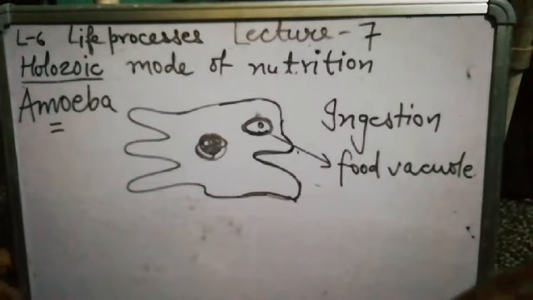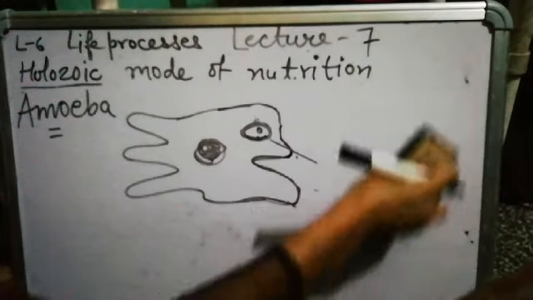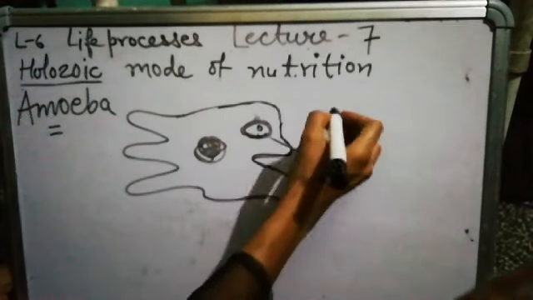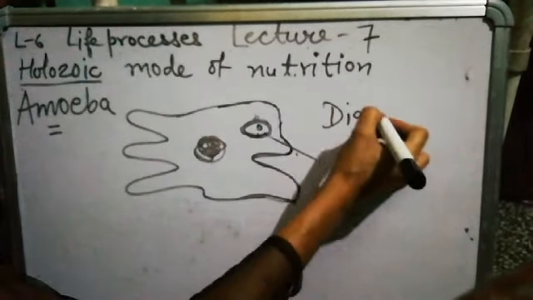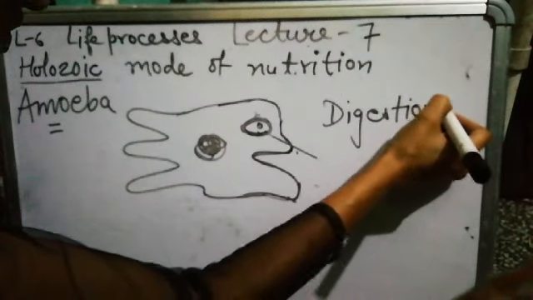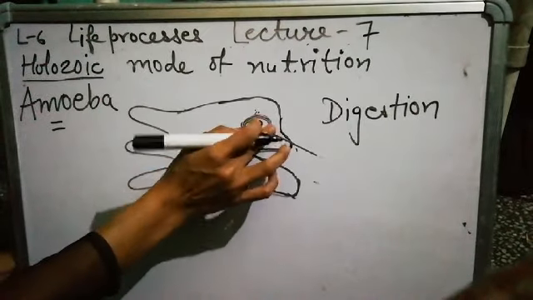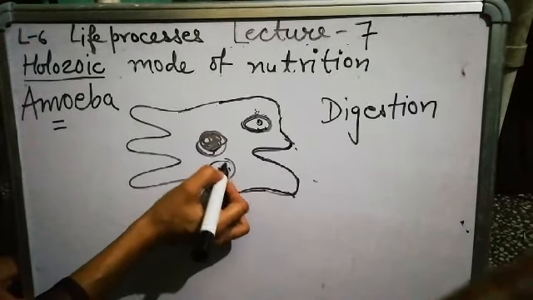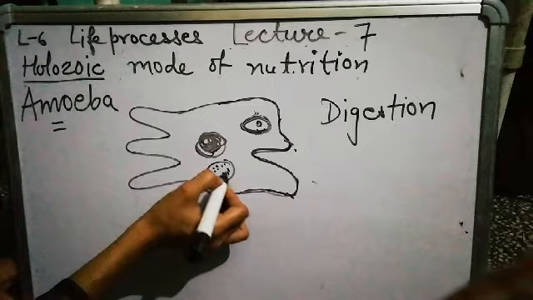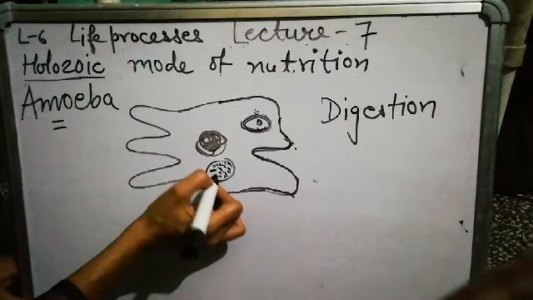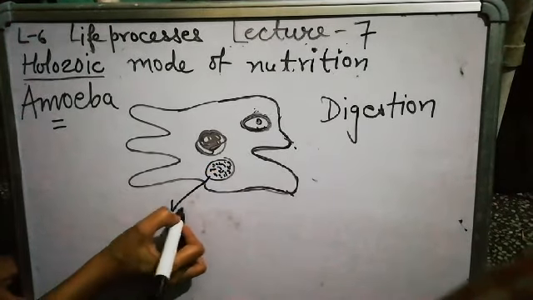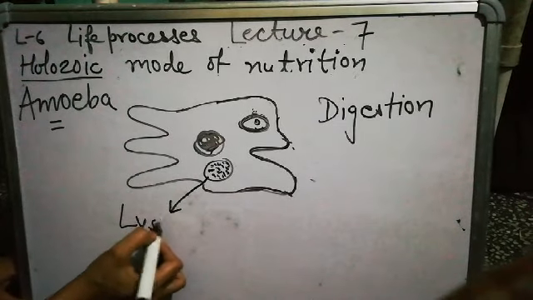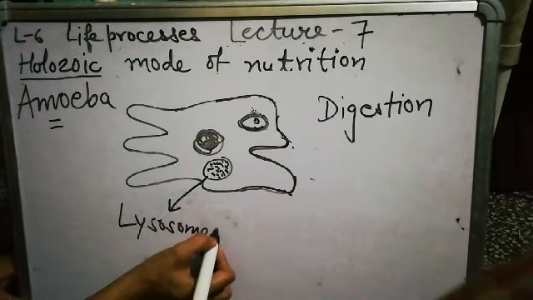What will happen in the next step? The next step, as I already discussed, is digestion. That food is digested. How is it digested? It is digested with the help of hydrolytic enzymes of lysosomes.